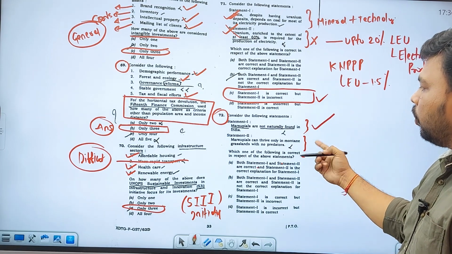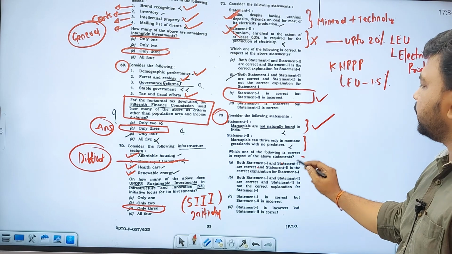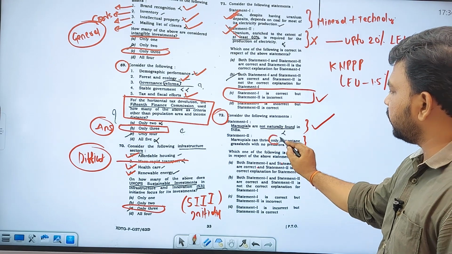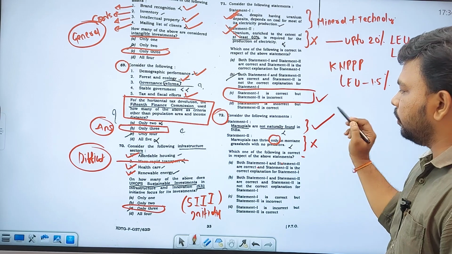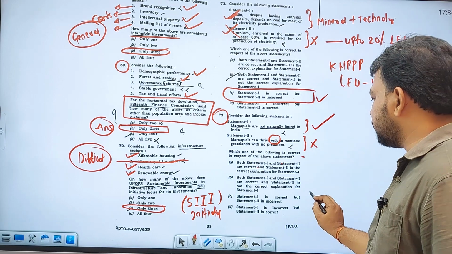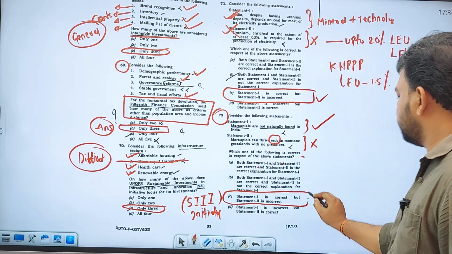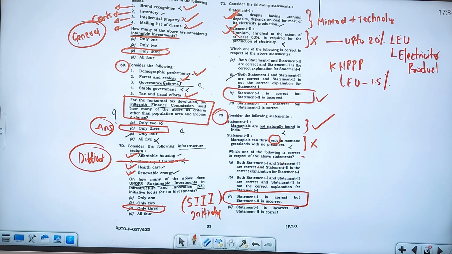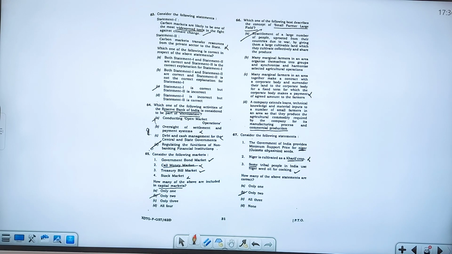Marsupials can thrive only in mountain grasslands with no predators. See here, only in mountain grasslands is an extreme statement, so it is a wrong statement. So 1 is correct, 2 is incorrect. You need to understand this very clearly. These are the things that you have to understand very clearly.